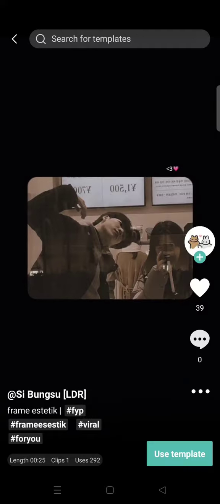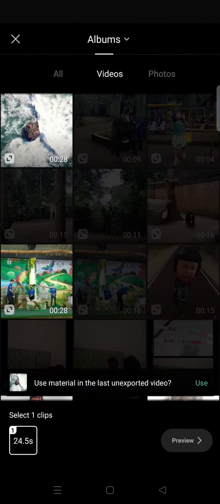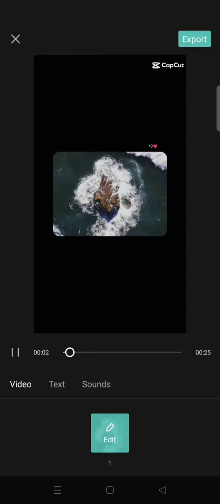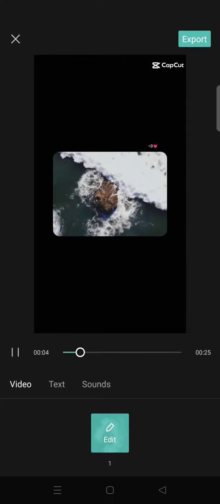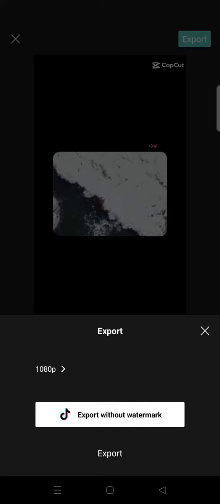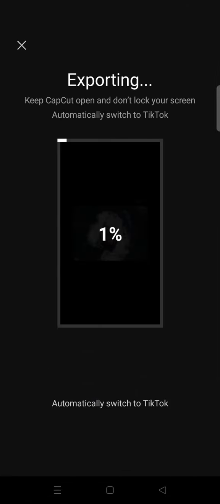And then the second way is that you can just first use the current sound of the template, and then export the video, the templates here. And after that you need to open the template here that you use in a new project. Then you can add your own sound. So I'm going to just show you after it finished.